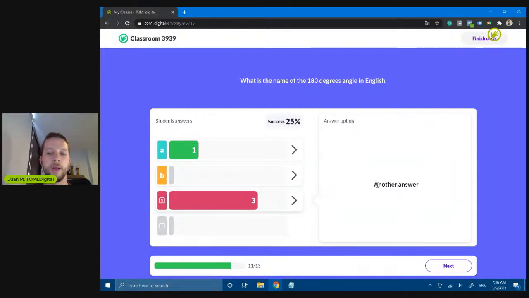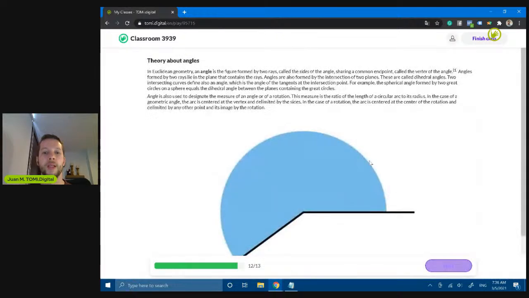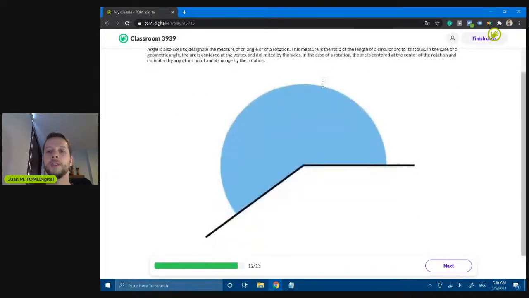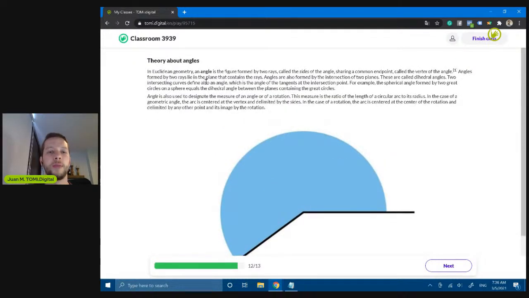And many of you answered a different thing. I just hope I wrote the word in a correct way, and it's not my mistake. I hope that. And finally, we have the theoretical part. If you are on a smartphone or a tablet PC, you can see the theoretical content. So TOMi ensures that you can see the theoretical part in the right way.